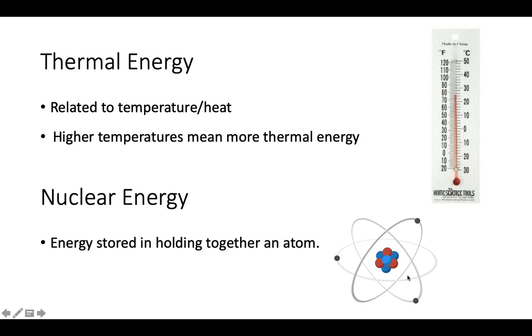Very simple little atom here, but if you manage to break it apart into two pieces, very crazy things happen, right? There's a lot of energy, and if you can break it apart, it causes a lot of damage, obviously.